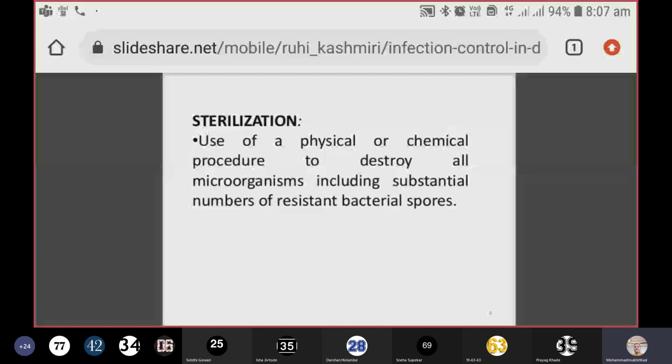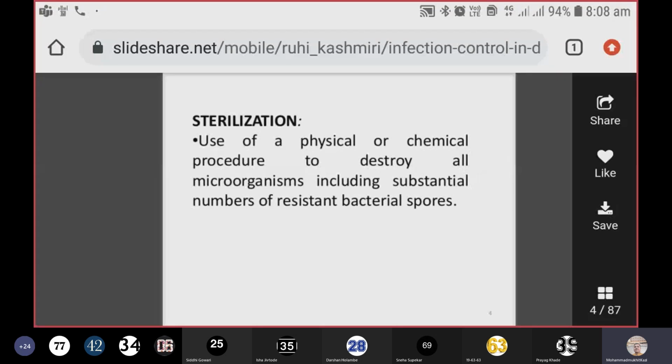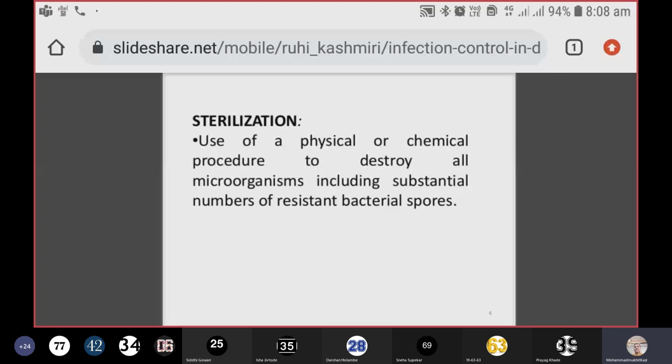Sterilization is a process of physical or chemical procedure to destroy all the microorganisms, including the bacterial spores. And we know why bacterial spores have been included, because they are heat resistant or thermostable. If your process is able to kill the spores, it means that your sterilization cycle is achieved.